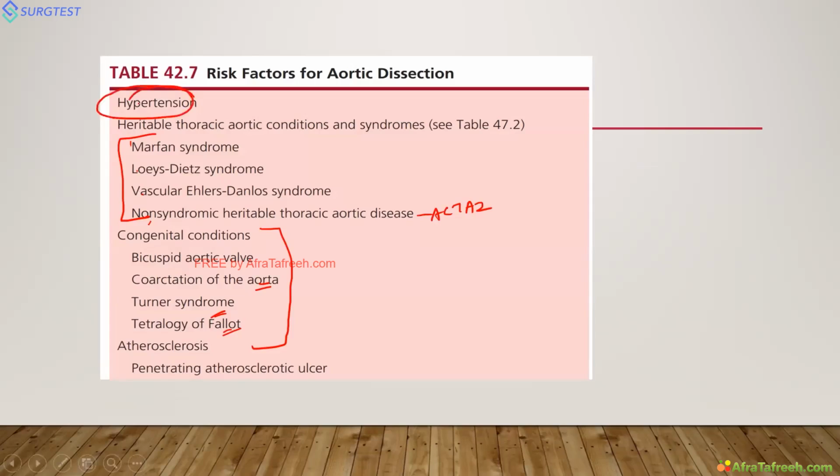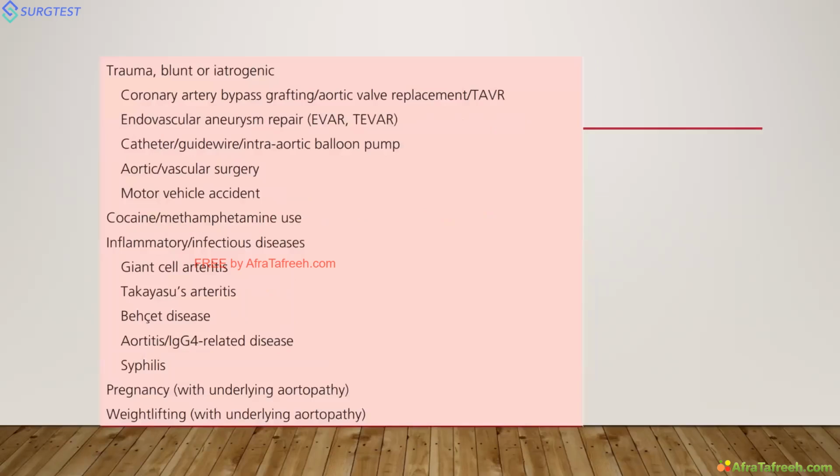Hypertension is the most common cause. All these are inflammatory, IgG4. Then this is your underlying aorta. This is the clinical presentation, so you can have the main aortic strain.